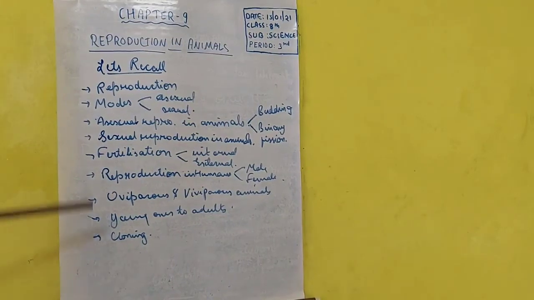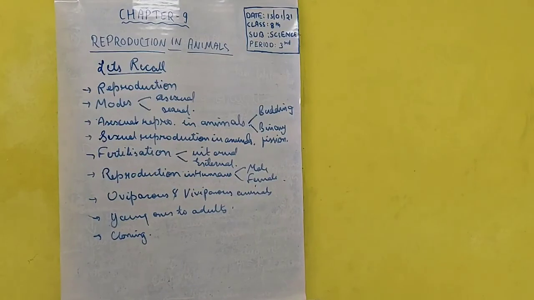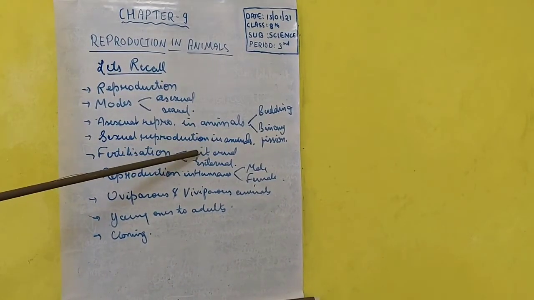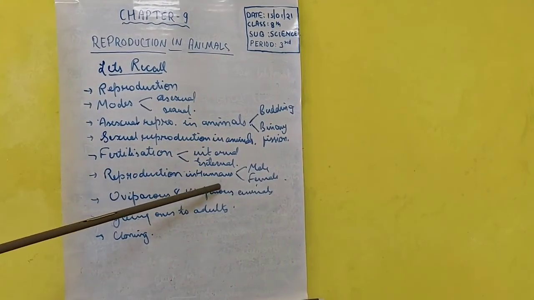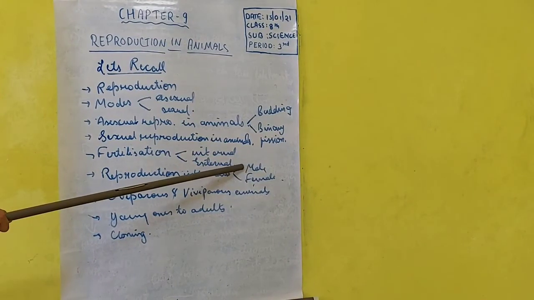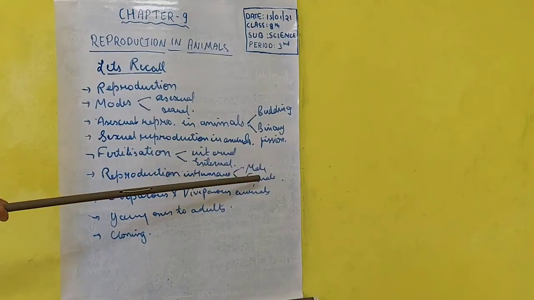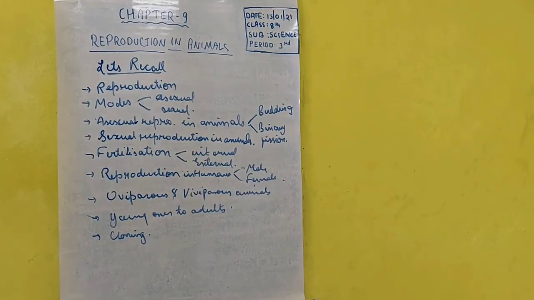Then we saw what are the processes, then gametes are formed, then fertilization occurs, etc. Then we studied fertilization, which is of two types, internal and external. Then we studied reproduction in humans, which was quite lengthy and complicated. In that we have studied the male reproductive system, then the female reproductive system. We have studied the parts of the male reproductive system, its functions, then the male reproductive gamete, that is sperm.